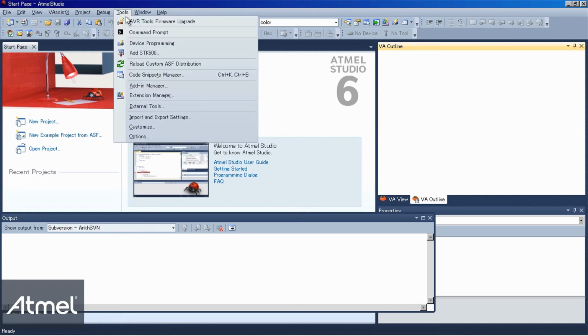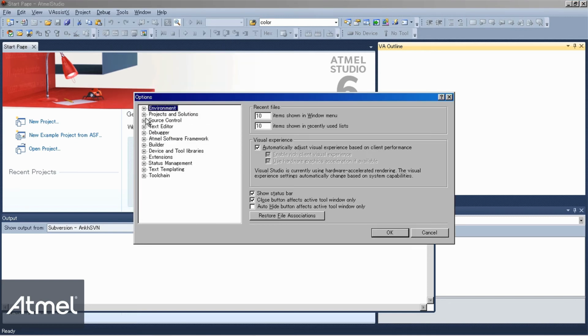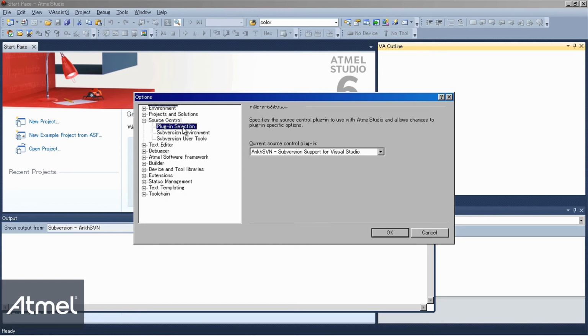Go to the Tools menu, Options, and choose the Source Control submenu. Check the Plugins section, and now the current source control plugin should be AnkhSVN Subversion Support for Visual Studio. If it's not, please choose AnkhSVN Subversion Support for Visual Studio. Click OK. So now we downloaded the AnkhSVN extension successfully and installed it.